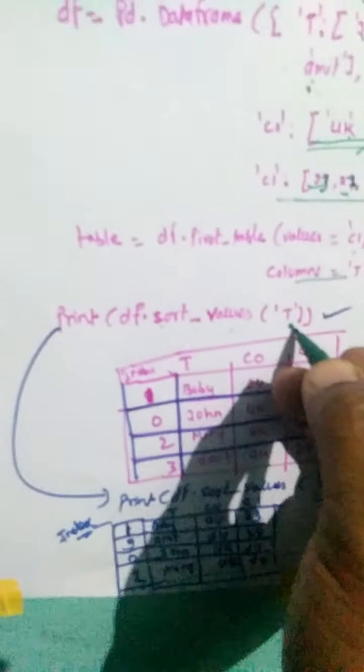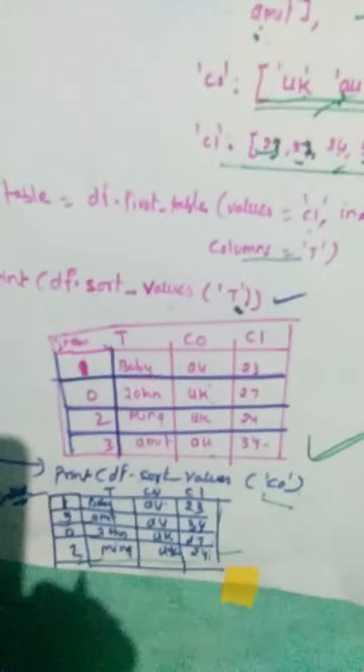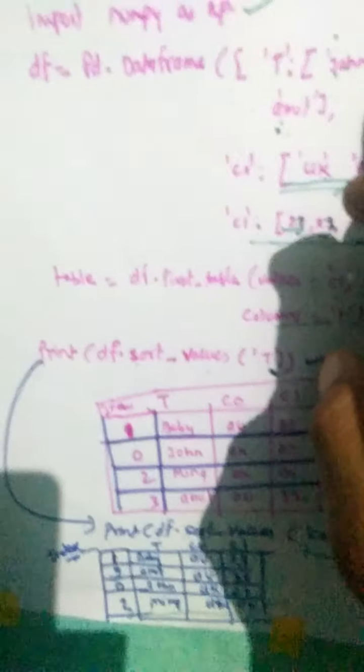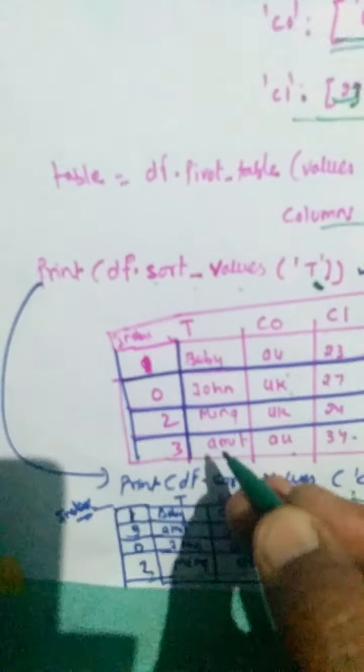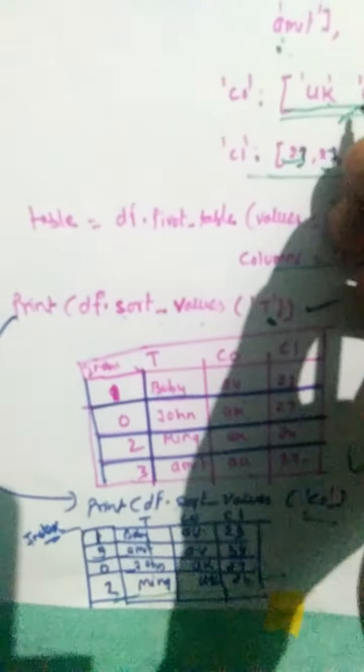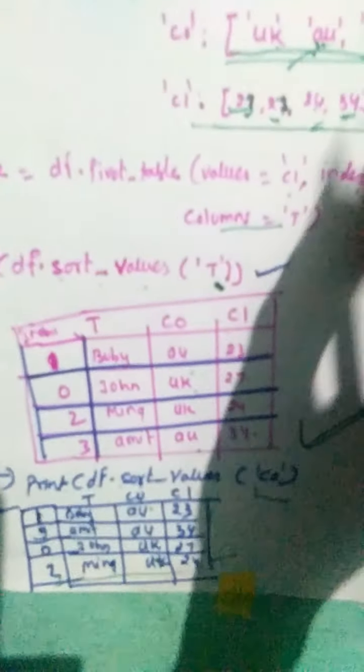But suppose we write print df.sort_values t column. T column means we have to sort the values of the t column, in alphabetical order: Bobby, John, Mina, Amit. And when this is sorted in alphabetical order, automatically this also is sorted: Australia, UK, Australia.